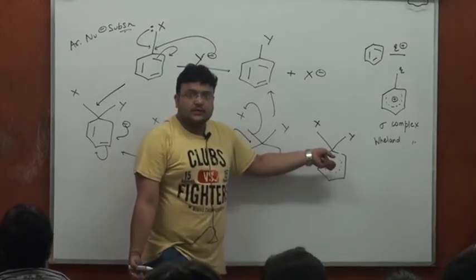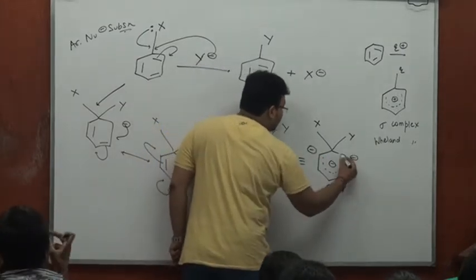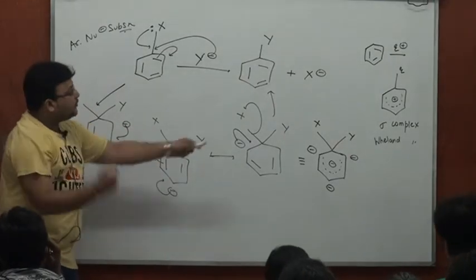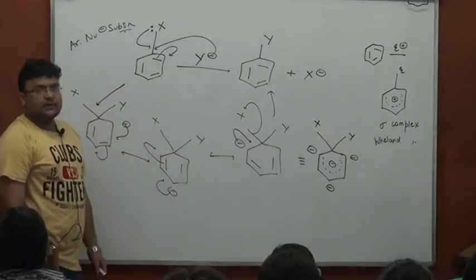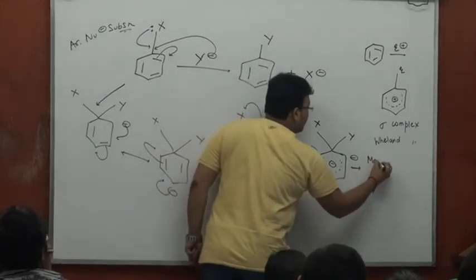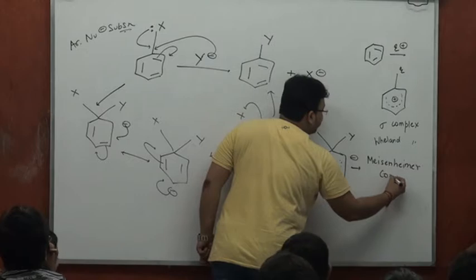All right, the negative charge at ortho and para position. Now this corresponding intermediate for a nucleophilic substitution is called a Meisenheimer complex. It's called a Meisenheimer complex.